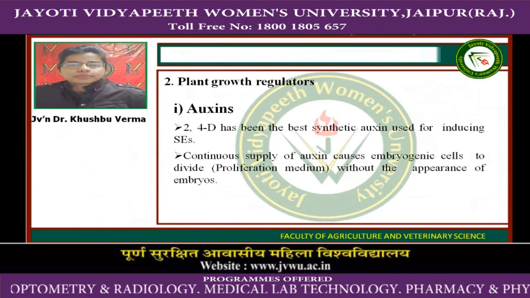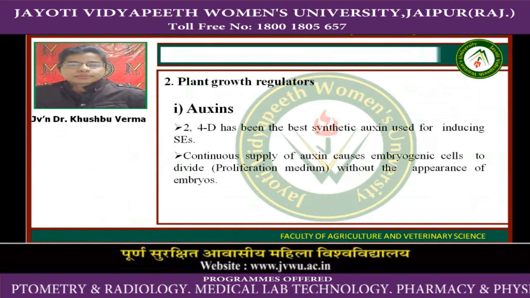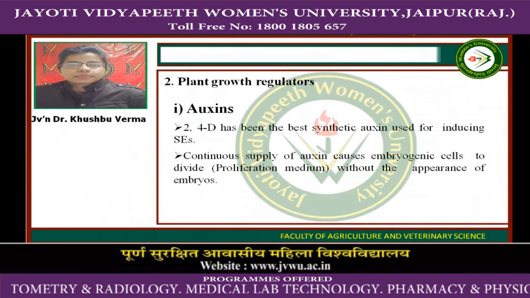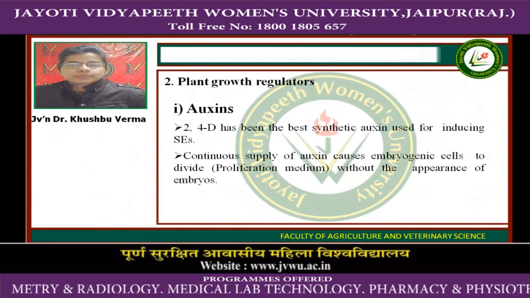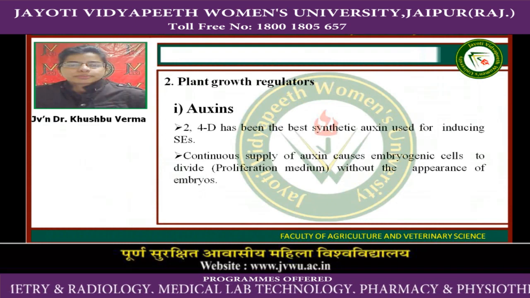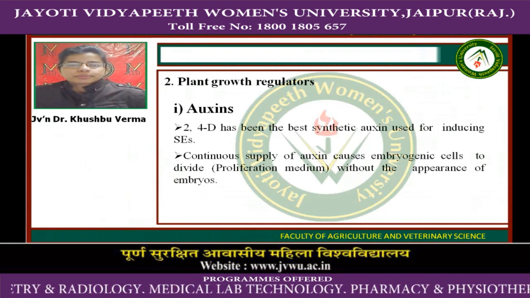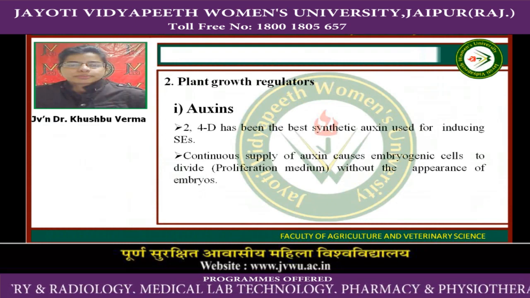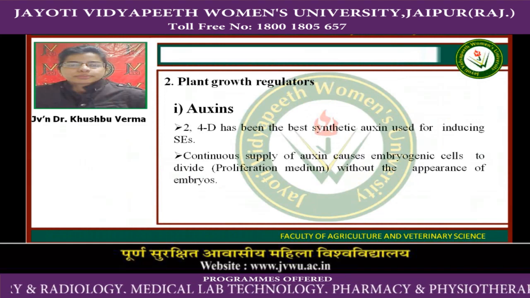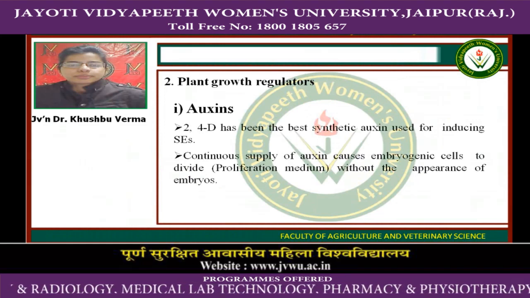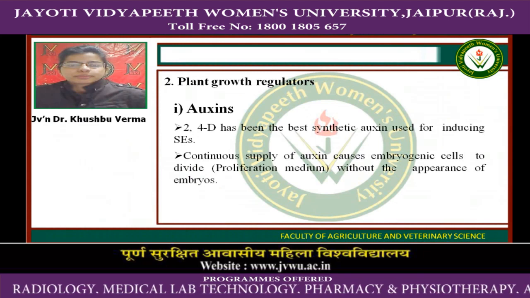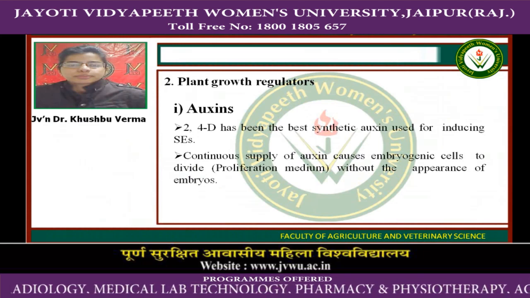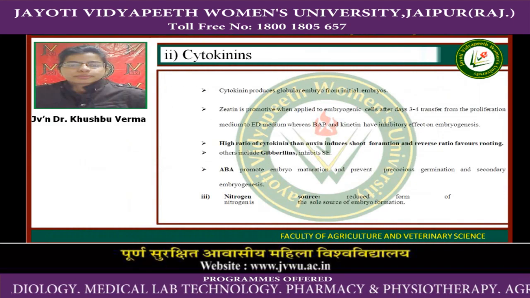Second factor is plant growth regulators, which is most important, because their concentration will decide the good growth of somatic embryogenesis. Here first plant growth regulator is auxin. 2,4-D has been the best synthetic auxin used for inducing somatic embryogenesis. Continuous supply of auxin causes embryogenic cells to divide without the appearance of embryos.